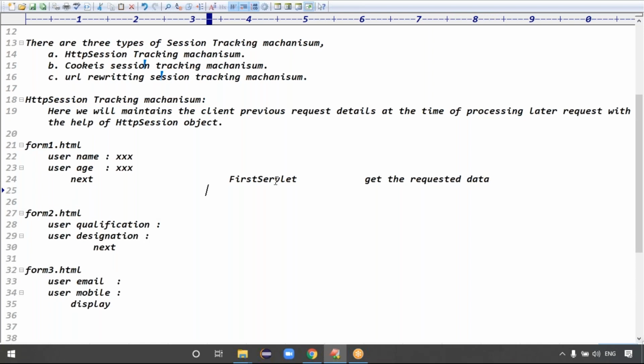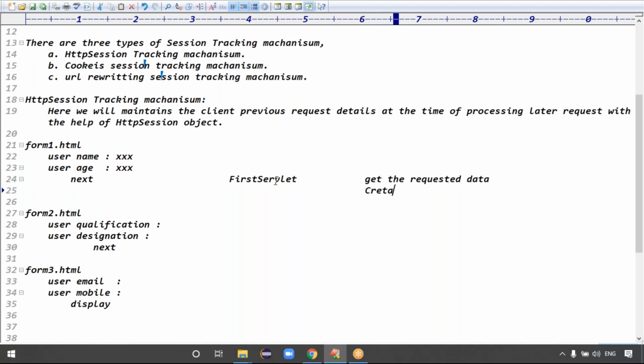Because after getting the requested data, I have to maintain this data at server side, right? I have to maintain this data server side while she is filling the second form. Okay, how can I maintain the data at server side temporarily? Using the HTTP session object, guys.